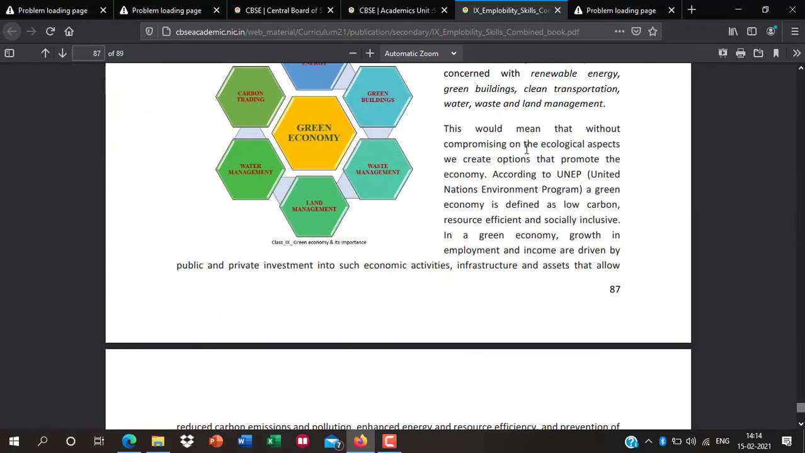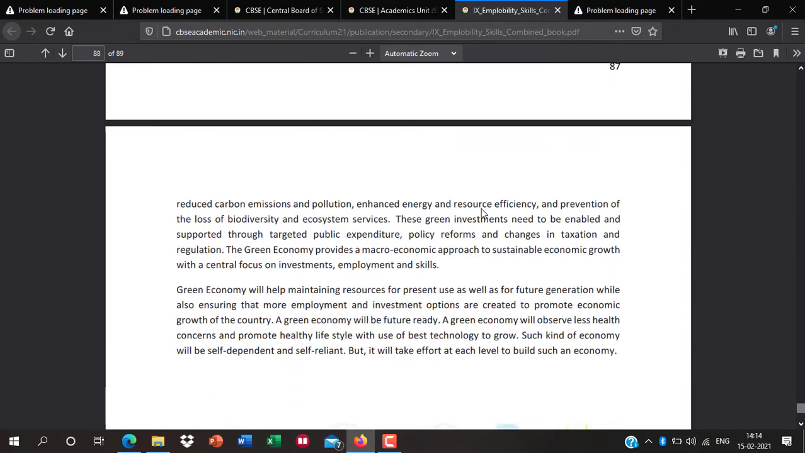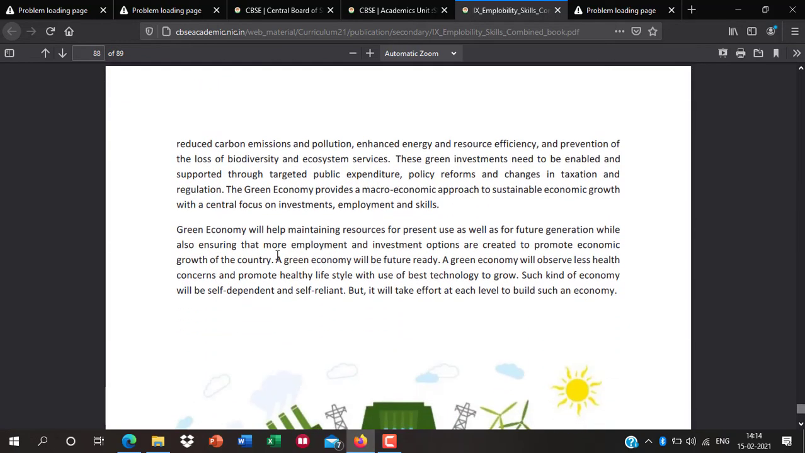It means that without compromising the economic and ecological aspects, we create options that promote sustainability. So kindly mark green buildings, waste management, and land management. Remember these three topics, they are very important topics. You have to explain everything given in this unit.